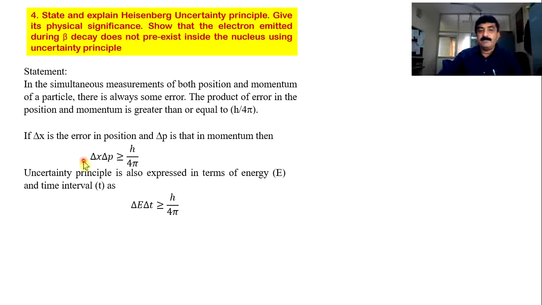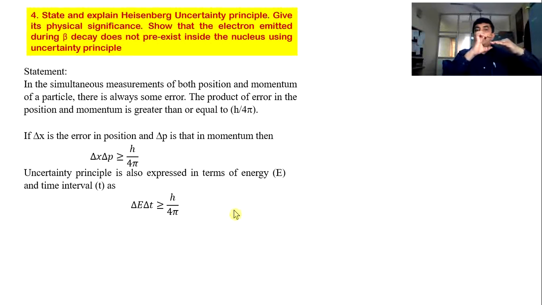The uncertainty principle can be expressed not only in terms of position and momentum, but also in terms of energy and time. We know electrons or any atoms normally stay in the ground state. When excited, they go to a higher level. We know this is the higher level. But according to the uncertainty principle, it may not go exactly to this level always. It may go slightly above or slightly below.